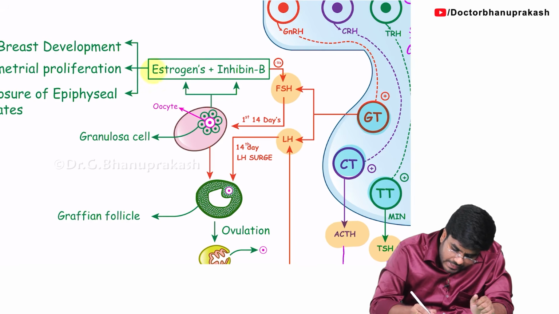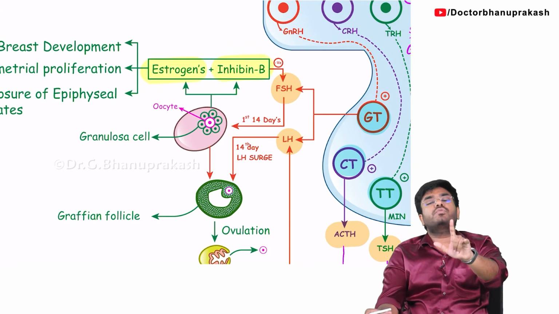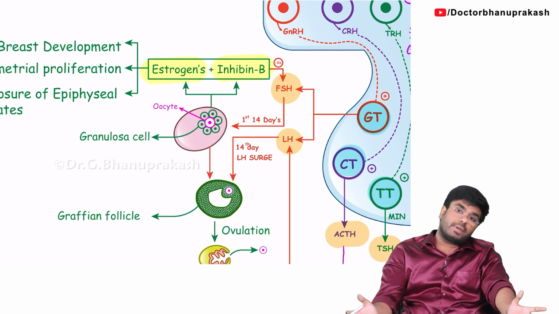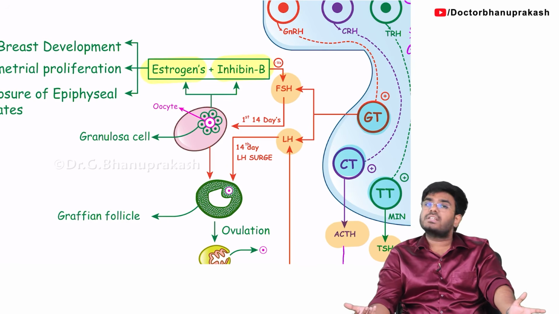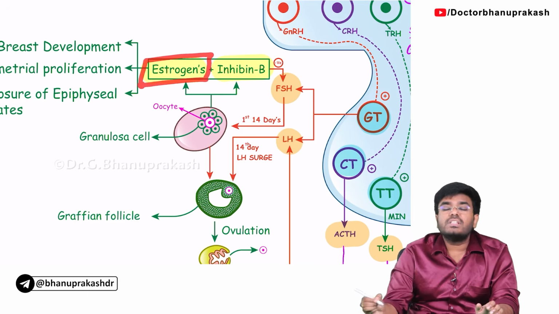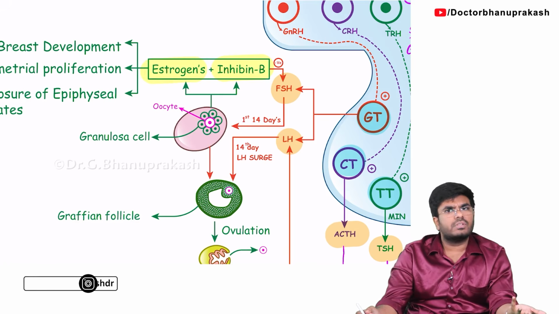So who is getting produced, guys? Estrogens and inhibin B. So in the first 14 days of the female menstrual cycle, estrogens and inhibin B are getting released from the granulosa cells because of the FSH. Now, what is the function of this estrogen? Okay, what is the function of this estrogen? Tell me, in females, what will estrogen do?